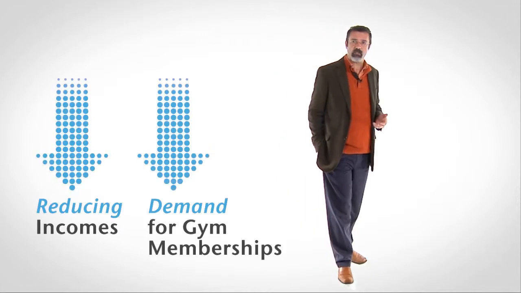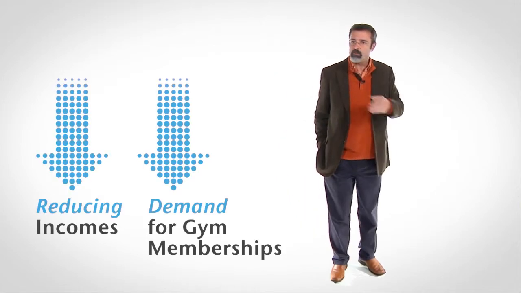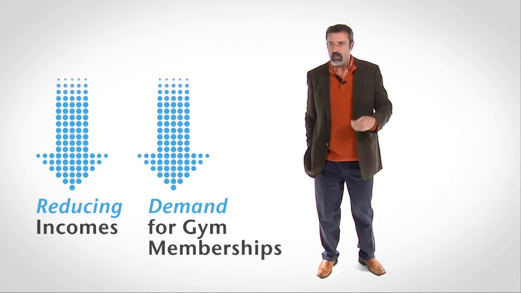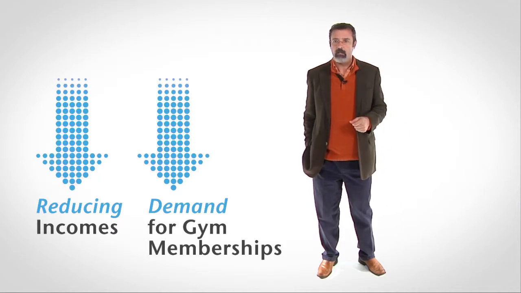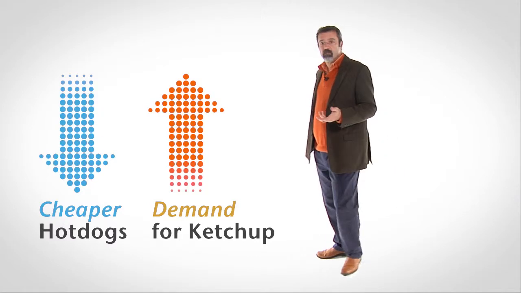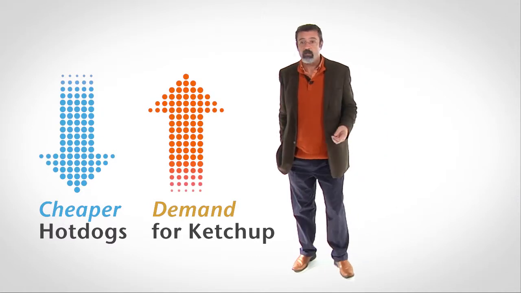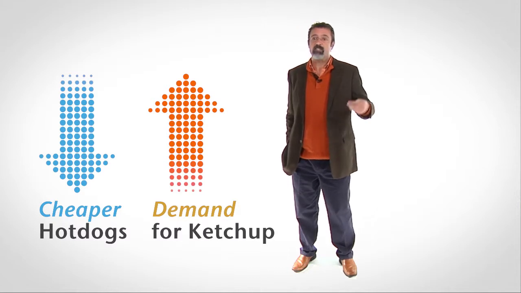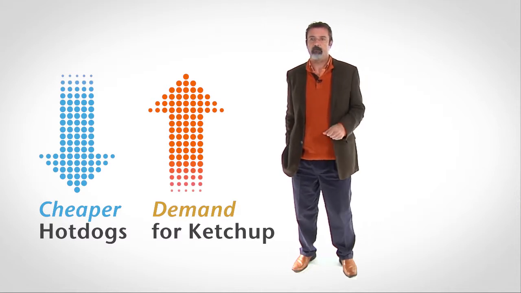Reducing people's incomes causes people to want to purchase fewer gym memberships, so reducing people's incomes causes the demand for gym memberships to decline. Making hot dogs cheaper causes people to want to purchase more hot dogs and therefore more ketchup also. Making hot dogs cheaper causes the demand for ketchup to increase.